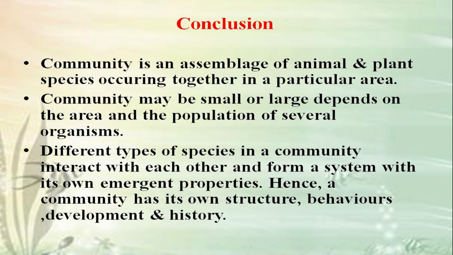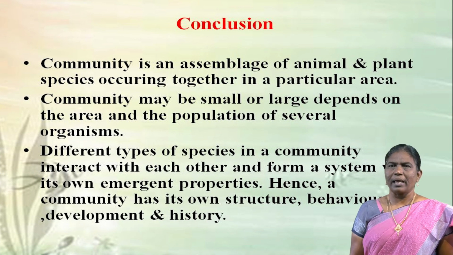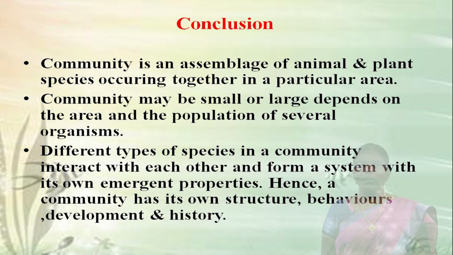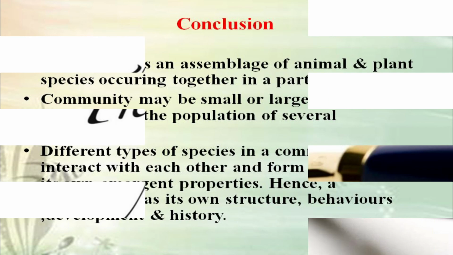To conclude, a community is an assemblage of animal and plant species occurring together in a particular area. A community may be small or large, depending on the area and the population of several organisms. Different types of species in a community interact with each other and form a system with its own emergent properties. Hence, a community has its own structure, behaviors, development, and history.